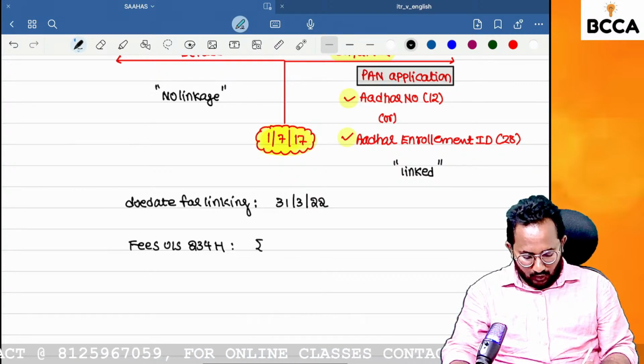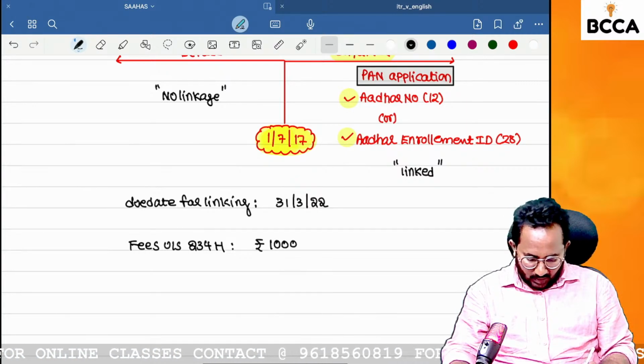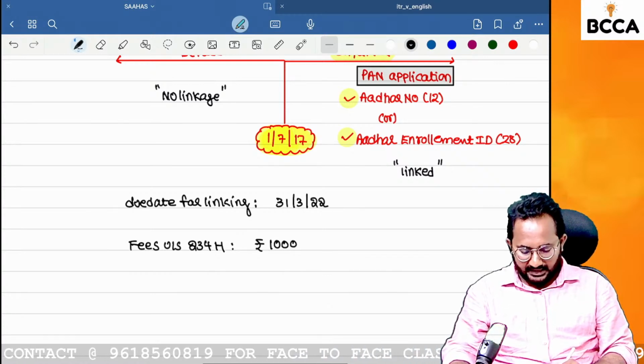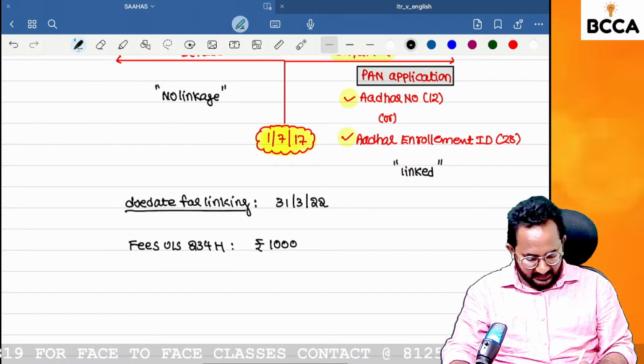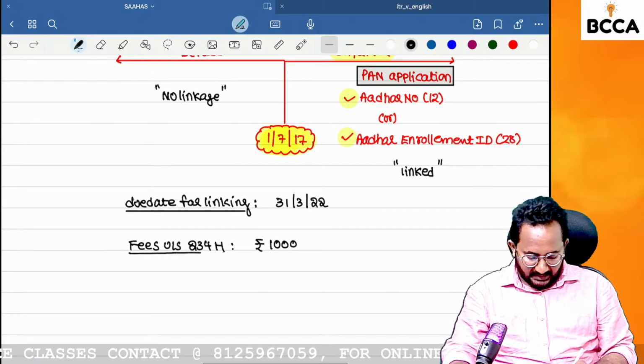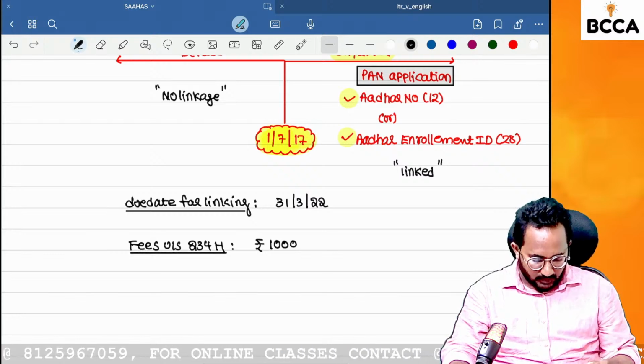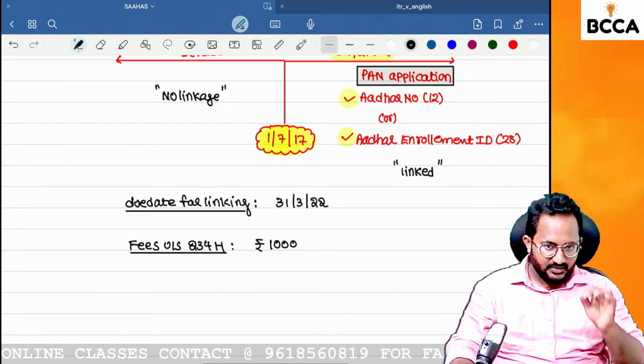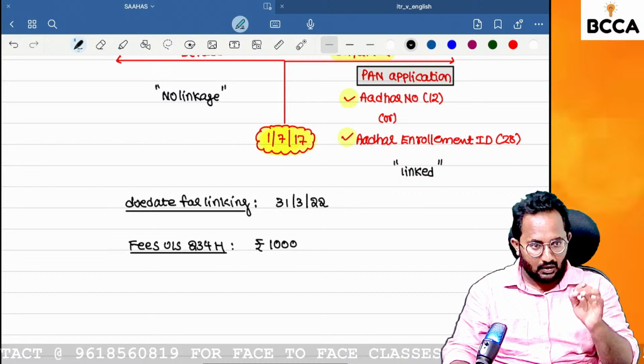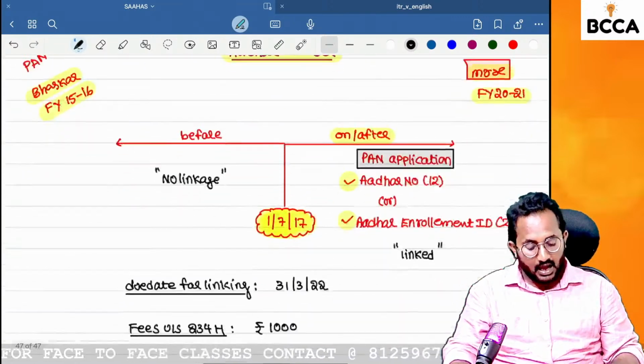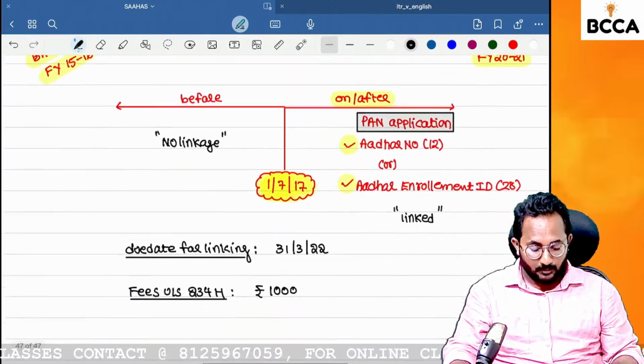What is that fees? 1,000 rupees. That means before that date only you have to create the linkage. After the date, if you want to create the linkage, definitely you have to pay the fees of 1,000 rupees. If they give an MCQ asking the fees for non-linkage of Aadhaar and PAN, what is the fees we have to pay?